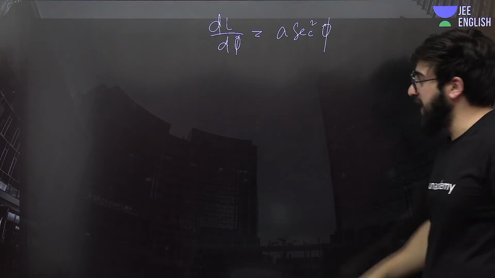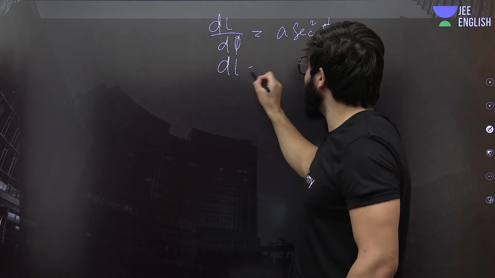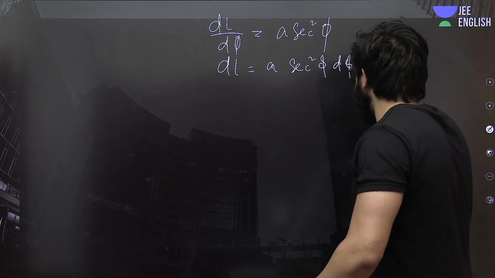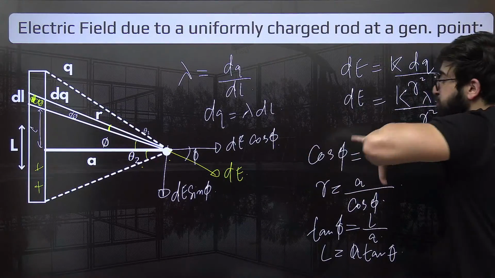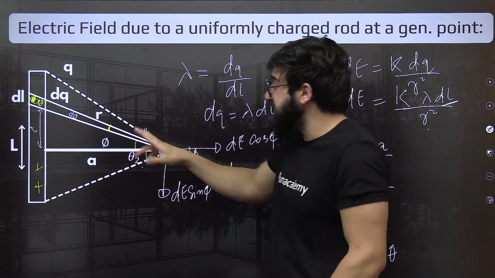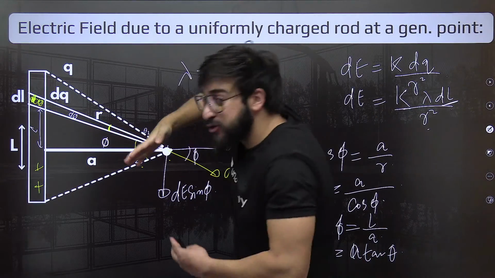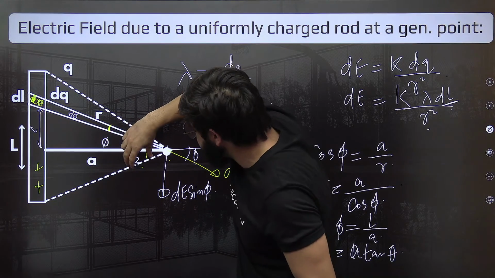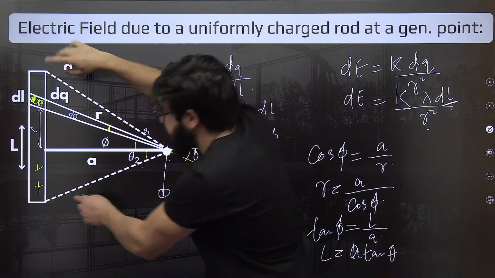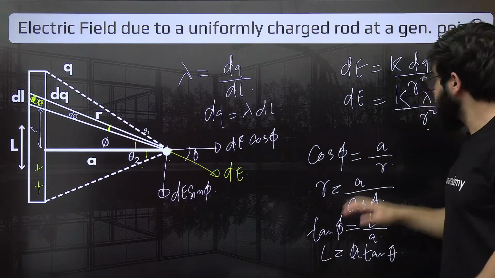Understand? A sec square of phi. Now find the value of dl over here. Can we just write A sec square of phi d phi? So basically we change this dl also in terms of phi. Why are we changing this? Because we have to integrate this in terms of phi only, so that we'll put the value of upper limit from this one to this one, so that we'll cover the entire rod. Okay, fine.